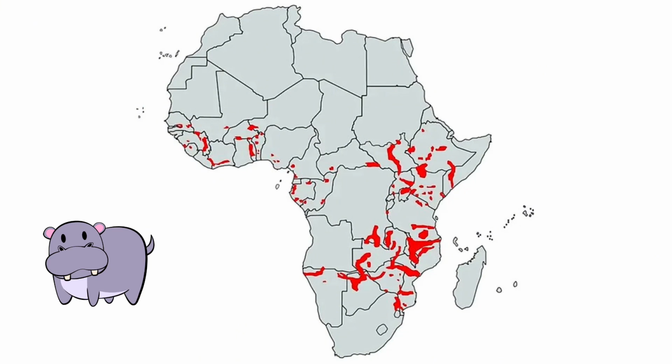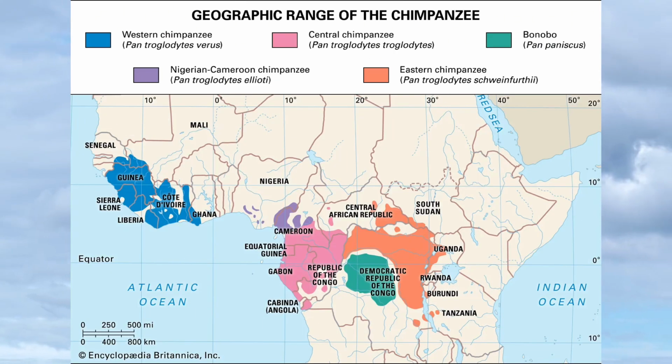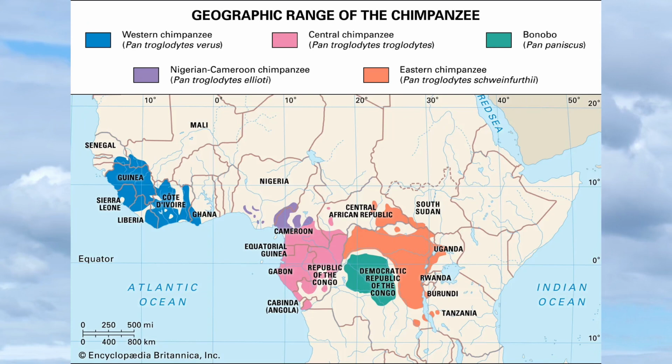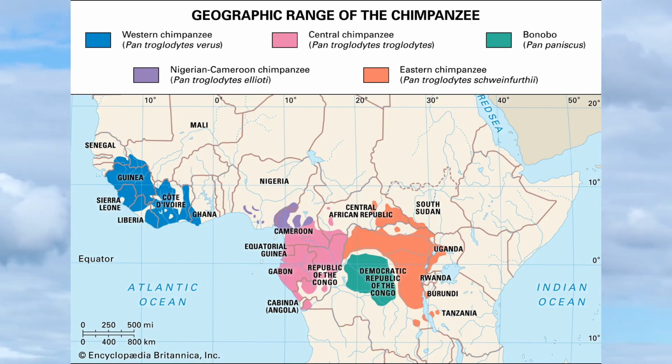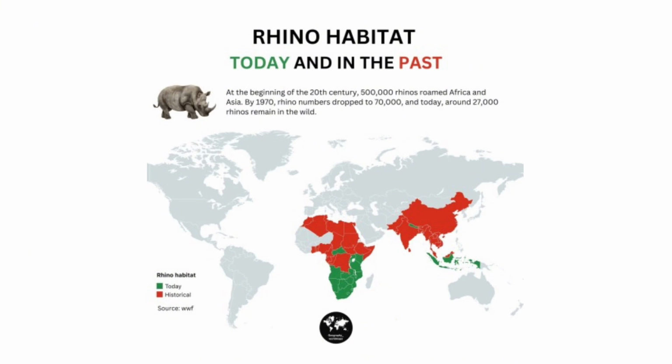You should be cautious visiting these areas, as hippos cause 500 deaths per year. The habitats of each chimpanzee species. This map shows where rhinos live in the past versus the present.